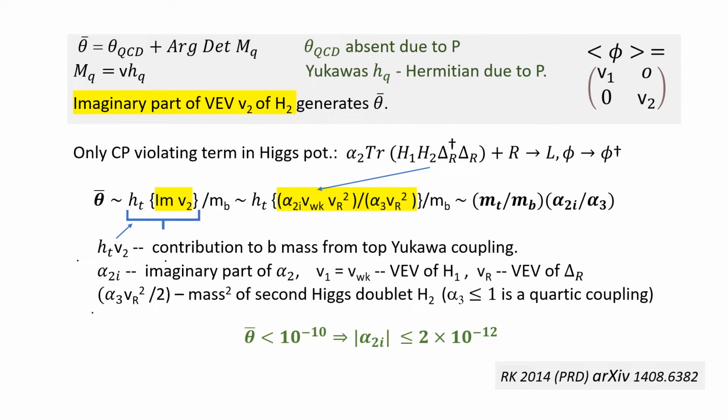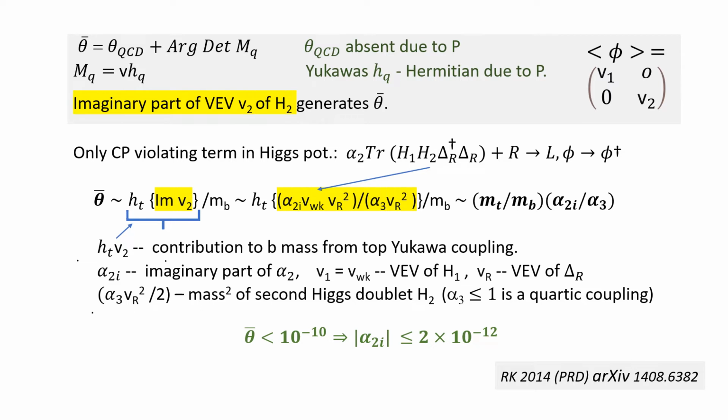And of course, that vev has to be weighted down by the mass of H2, and that we know is alpha 3 VR squared. It depends on yet another quartic coupling, and therefore it cannot be more than order 1. So here is the contribution to the imaginary part of H2's vev.